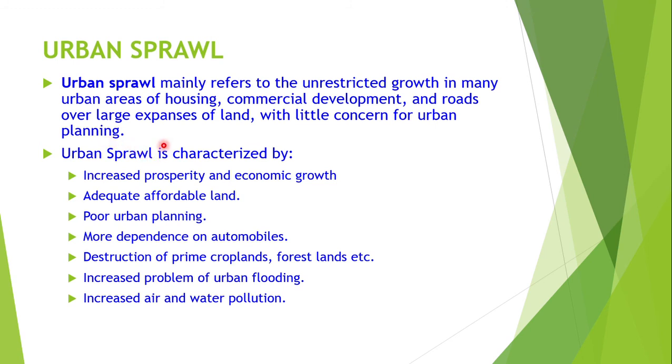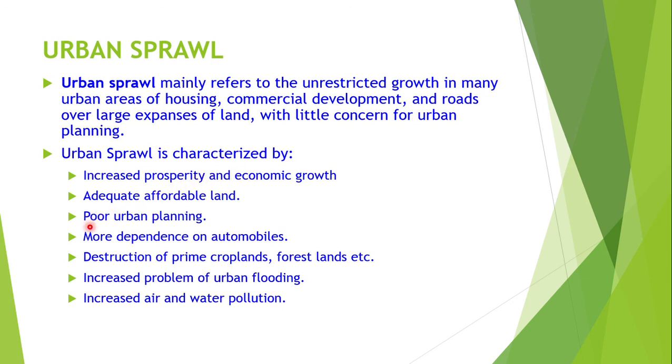Urban sprawl you can see in all cities. Extended areas of cities are called urban sprawl, encroached or extended. It is characterized by increased prosperity and economic growth. This is coming under positive. Then adequate affordable land on the outskirts of the city. These two are positive towards urban sprawl.